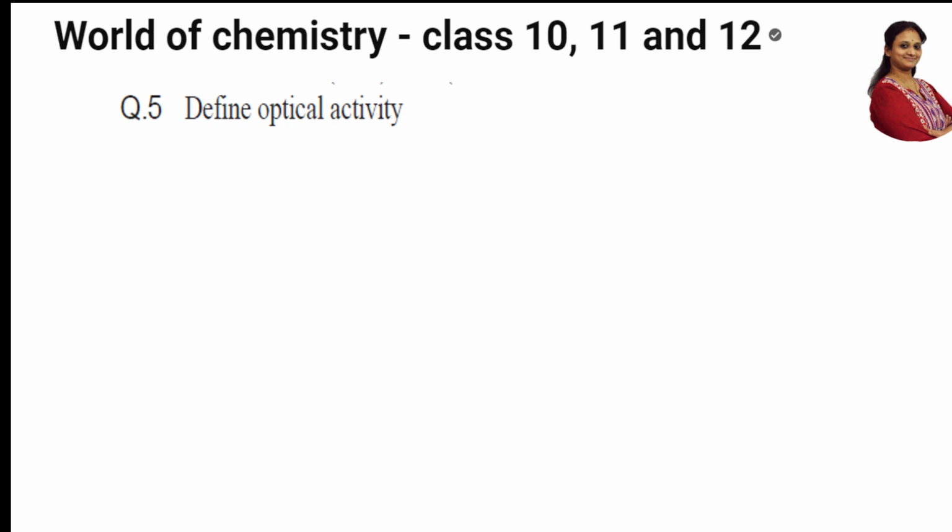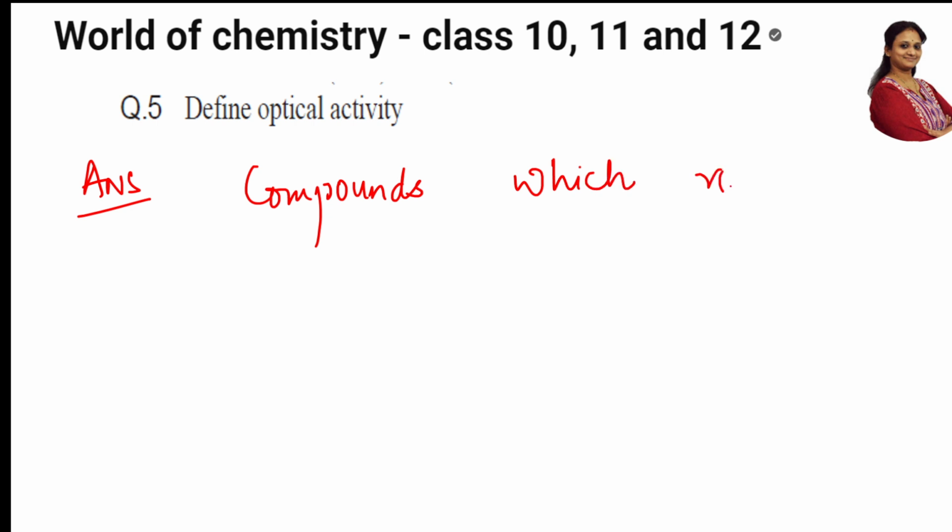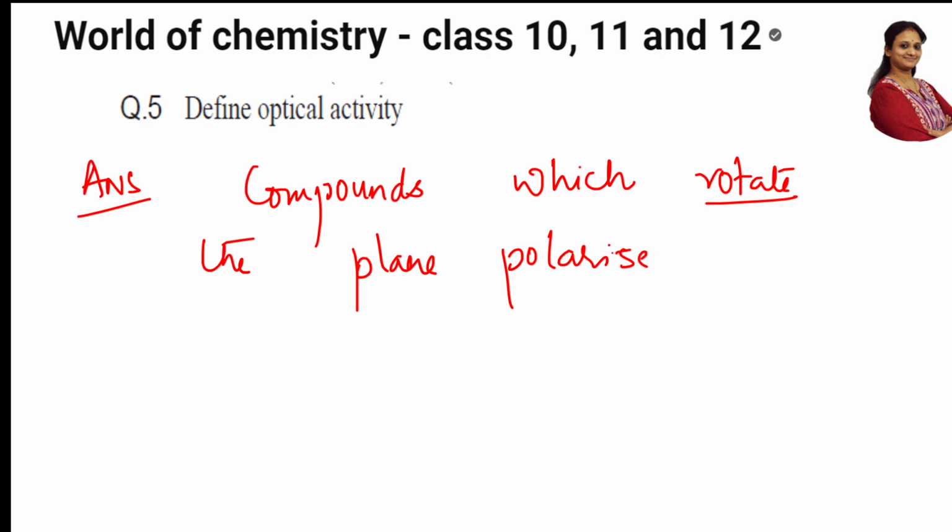Define optical activity. Optical activity, 1 mark question. How should I write? Let us start the answer. I have to write the answer as compounds. Compounds only rotate, right? Now, what do they do? Compounds which rotate. So the word rotate, you need to underline. Which will they rotate? Rotate the plane polarized light. What will they rotate? They rotate the plane polarized light.